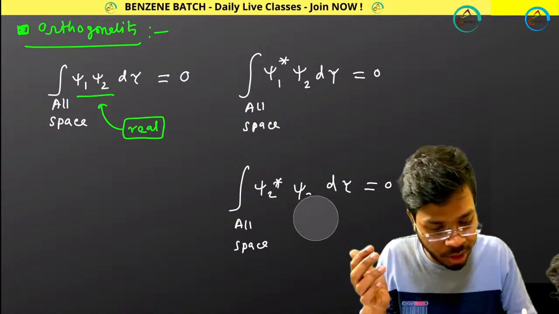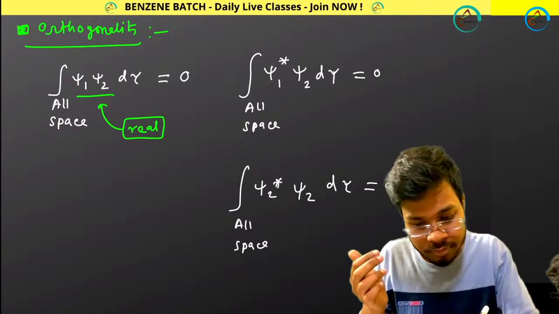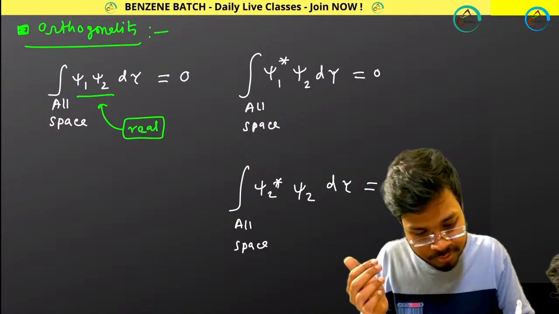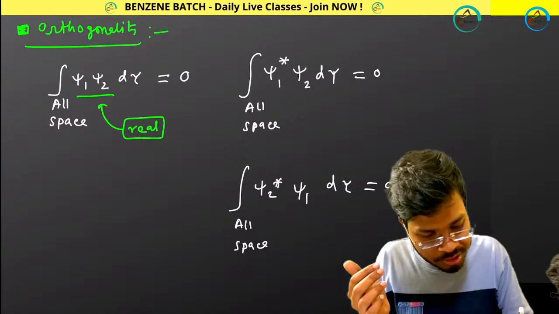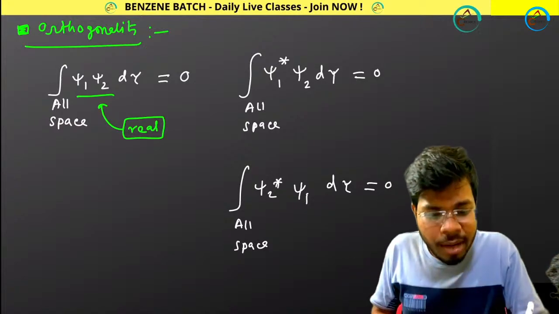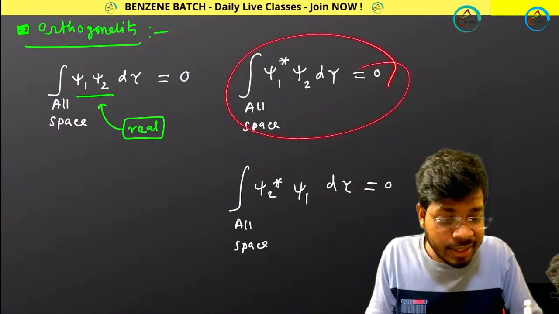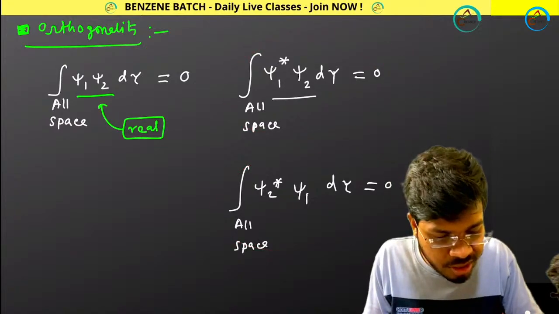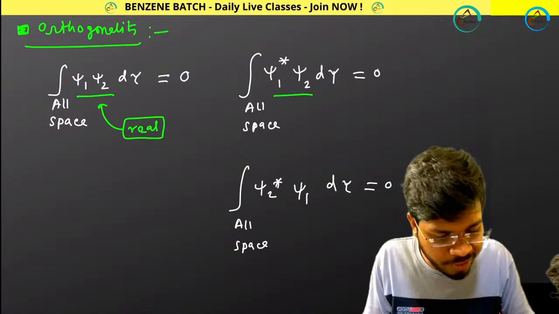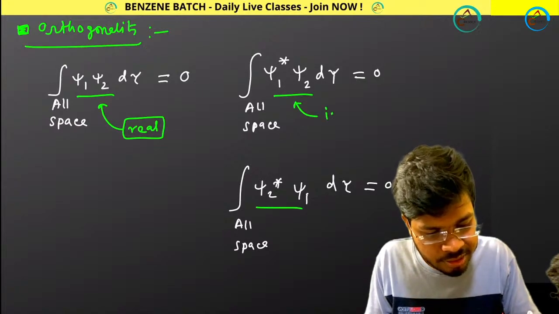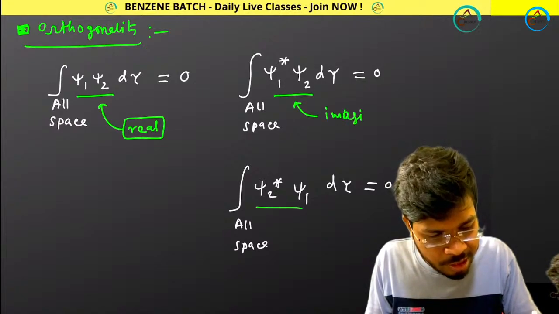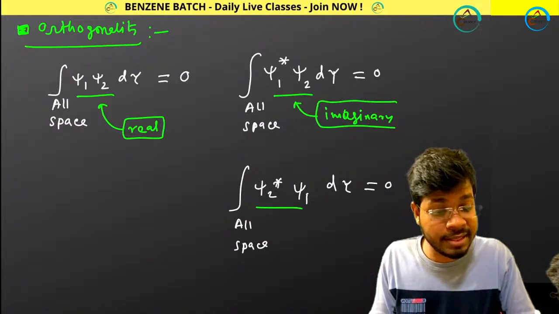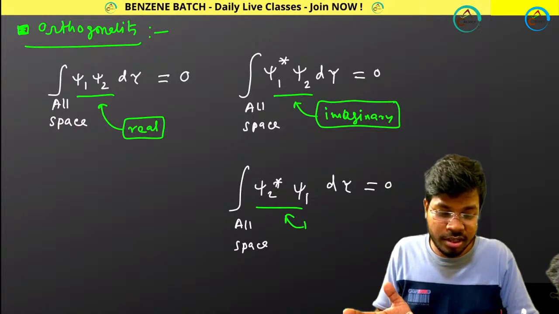I'm sorry, it is psi1. Remember, these equations are correct whenever these are not real functions, they are imaginary functions.